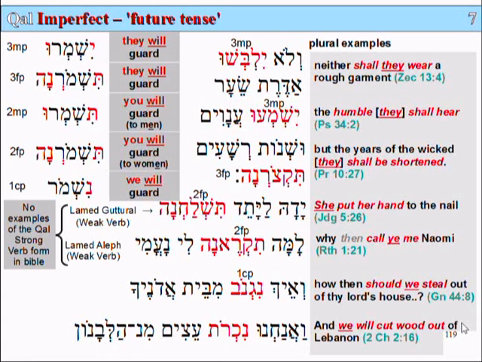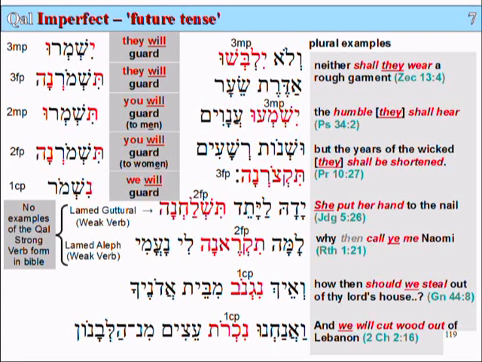And we will cut wood out of the Lebanon. Va'anachnu nikrot, we will cut, first person common plural again here. The word for wood here is etzim.